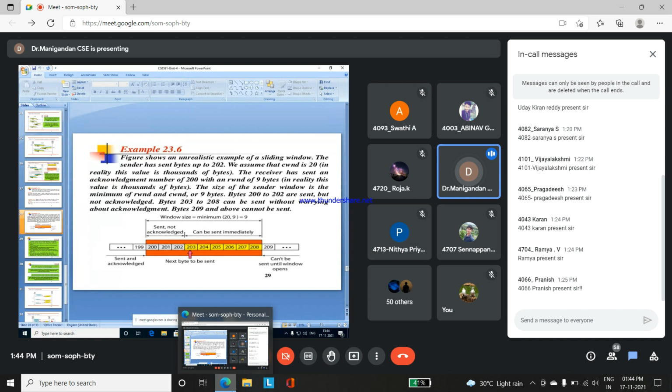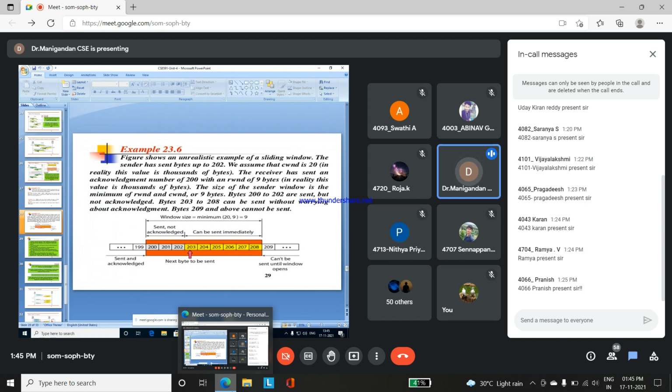Here is another example. The segment size is assigned as sequence numbers 199, 200, 201, 202, and so on, continuing until the window size is open. Based upon that, the yellow indication cannot be sent immediately. The yellow indication line is used in the buffer, and it is stored in the buffer. And 209 means the window cannot be opened.